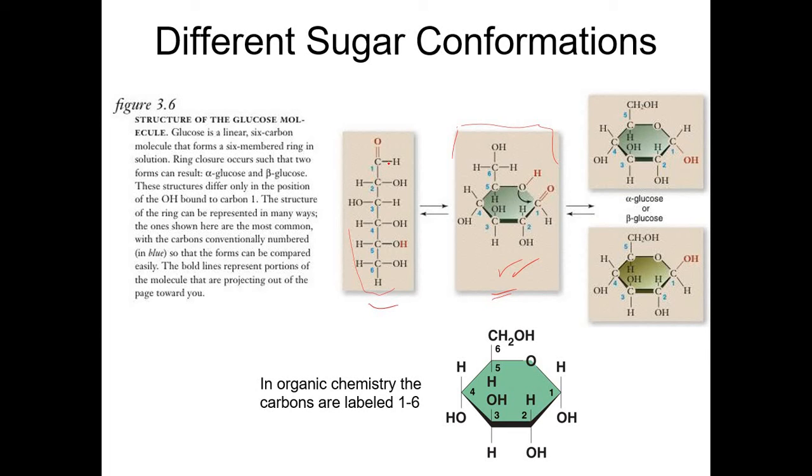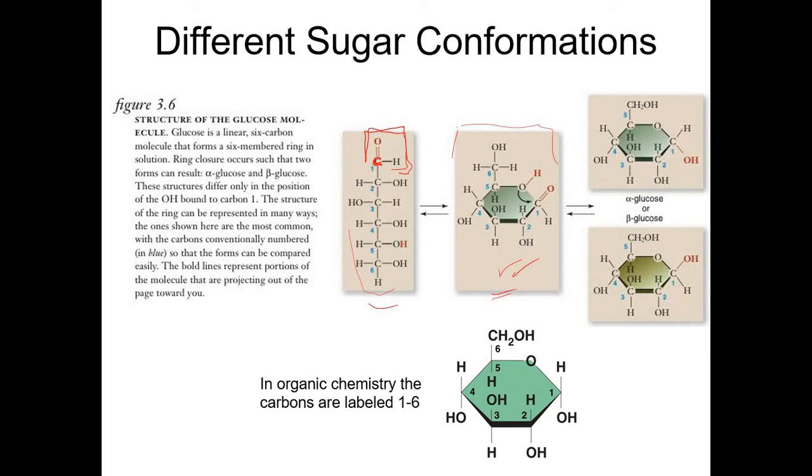So what happens here, class, is that this carbon, the carbonyl carbon, this one, is carbon number 1. So you start naming the carbon from the functional group. So diba, this is an aldehyde functional group. This is the functional group. And so this is 1, 2, 3, 4, 5, 6. So how do you form this ring conformation?